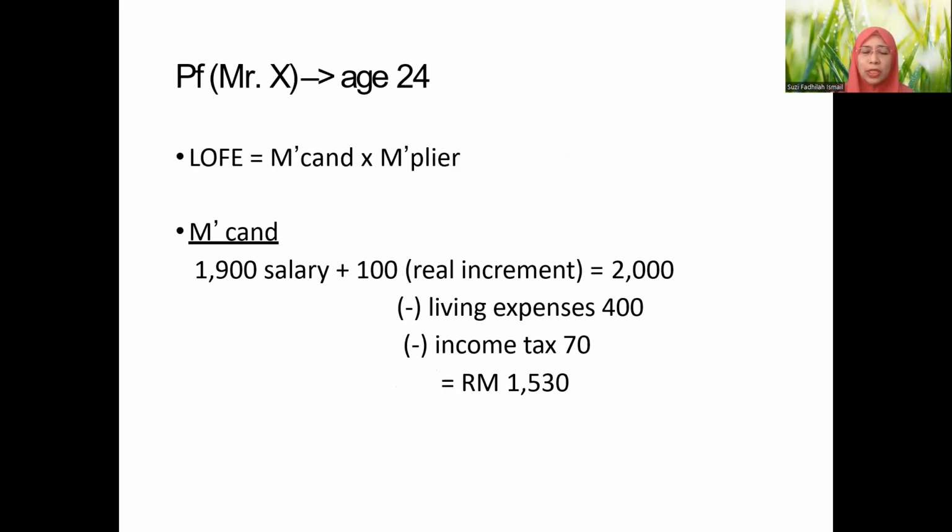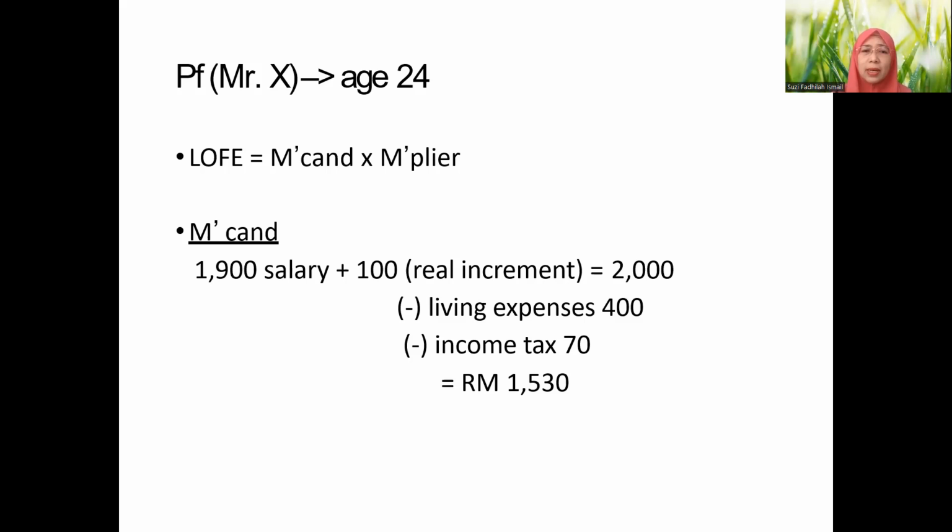Maybe next month, or he received a letter already, or maybe the employer testifies, yes, I'm giving him an increment starting next month. So this is what we call a real increment, not merely speculative. Eventually his total salary is 2,000, but this is still gross salary. So how do we get the net annual income? We have to deduct living expenses. For example, he spent 400 on living expenses.